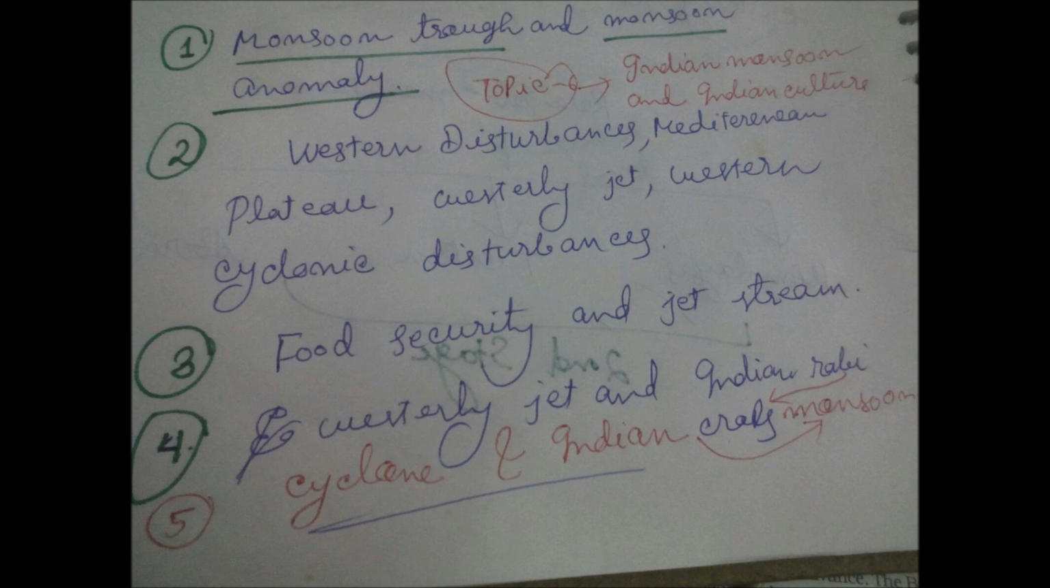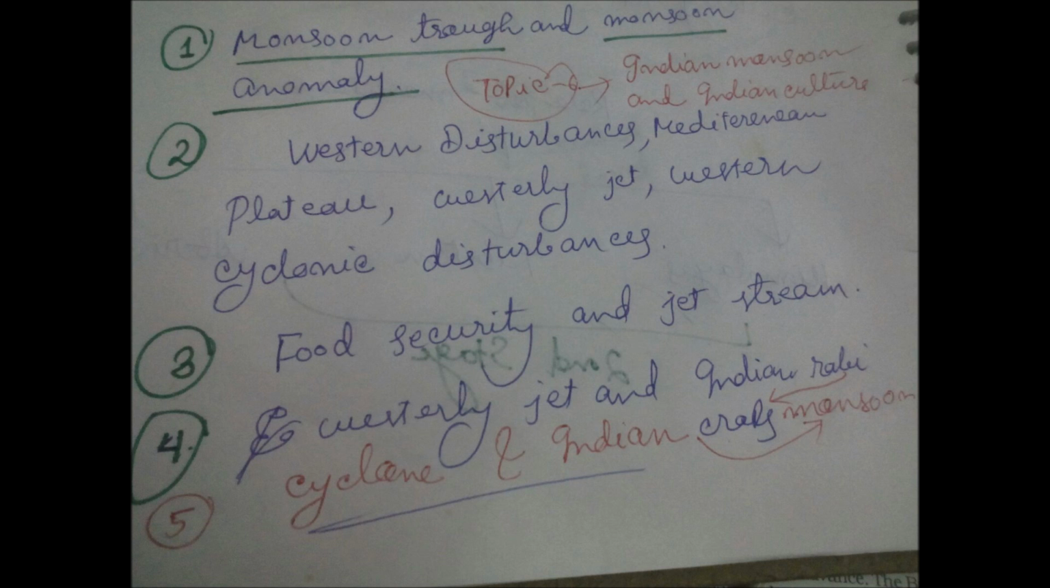Topic 3, food security and Z stream. How the phenomenon of Z stream contributed to Indian agriculture. You have to analyze this topic. And topic 4, westerly Z and Indian rabi crop. How westerly Z helps in Indian rabi crop. You have to examine this.